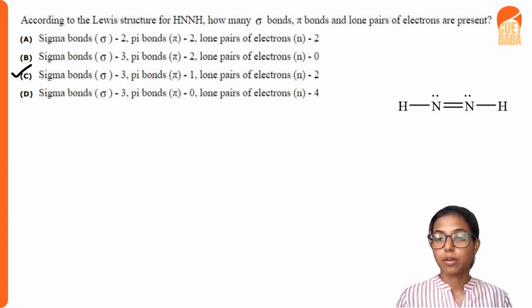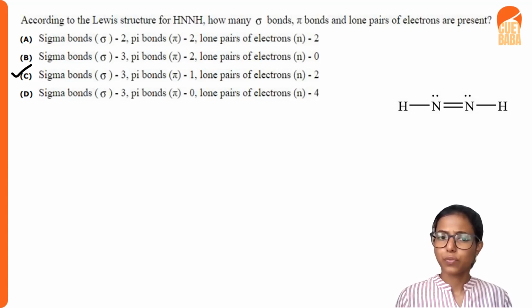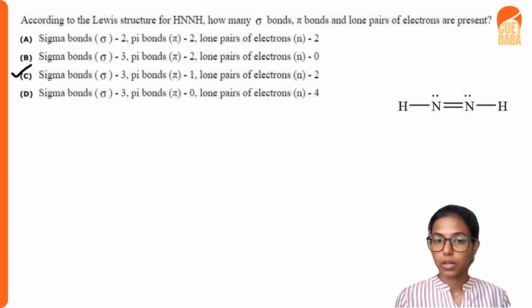So the total number of sigma bonds is 3. So we can exclude option A, sigma bonds 2. And next we want to find the number of pi bonds. The number of pi bonds will be 1. So we can easily remove other options also, and we have reached our correct option.